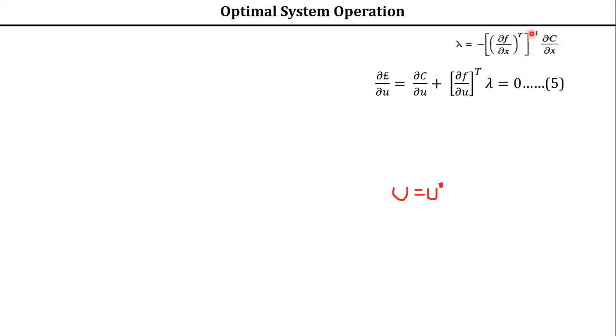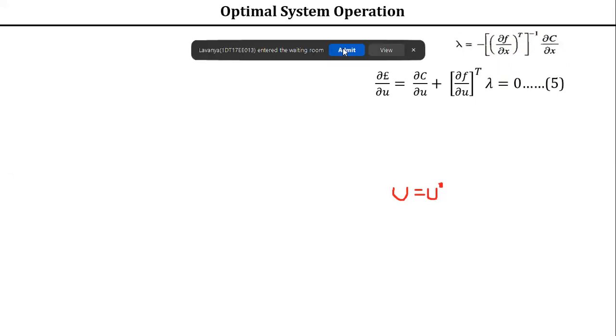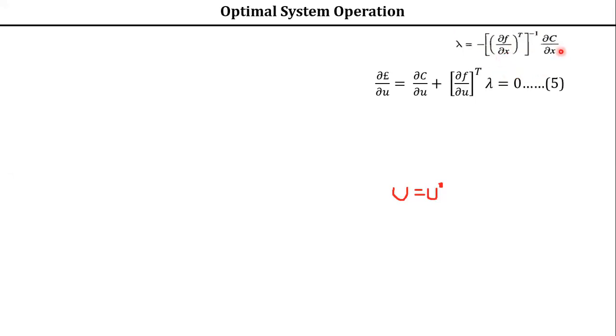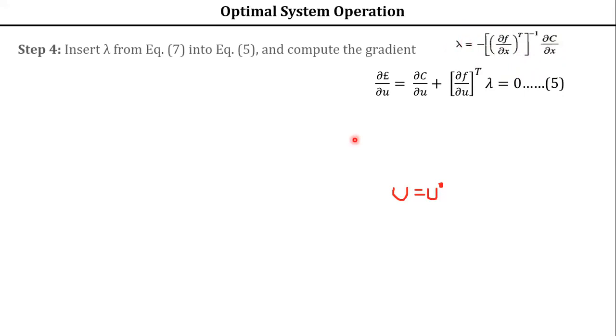So again I am writing it, that lambda value from that equation, whatever we are getting. Is it clear? Any doubts here? This is the lambda value from equation 4 I have represented. So that's why in step 4 it has been given, insert lambda from equation 7 into equation 5.